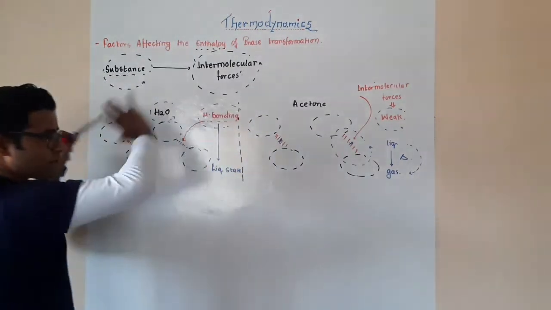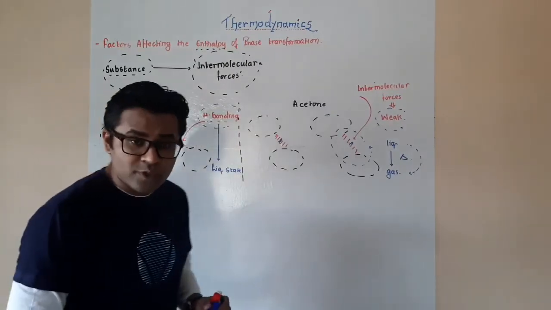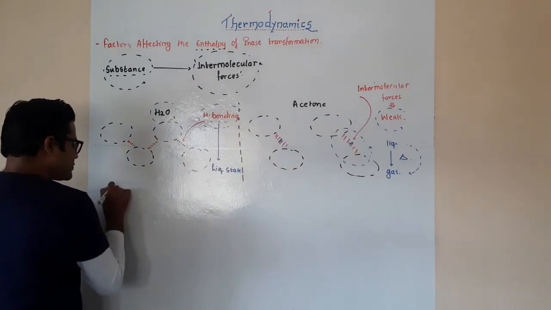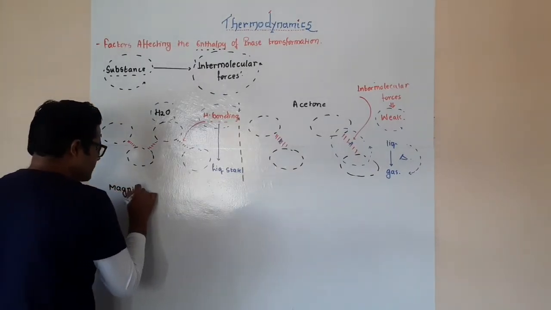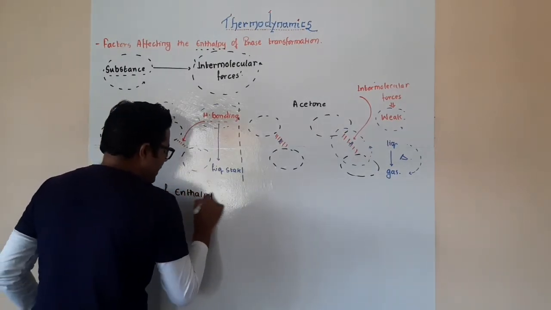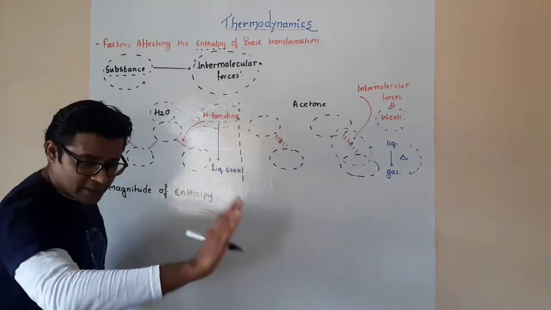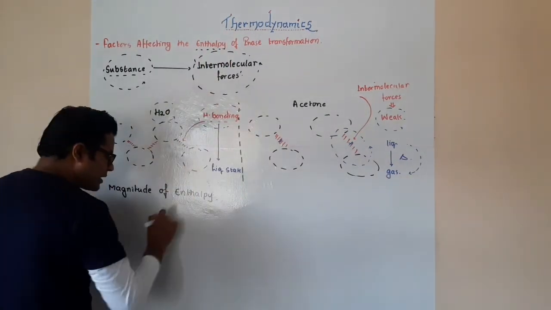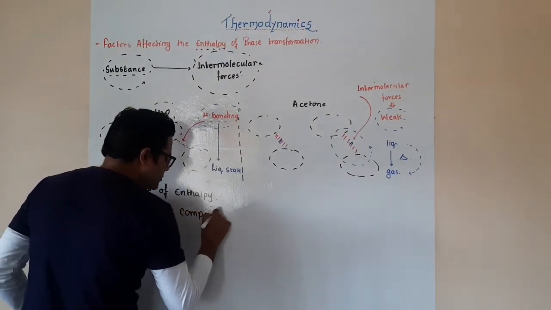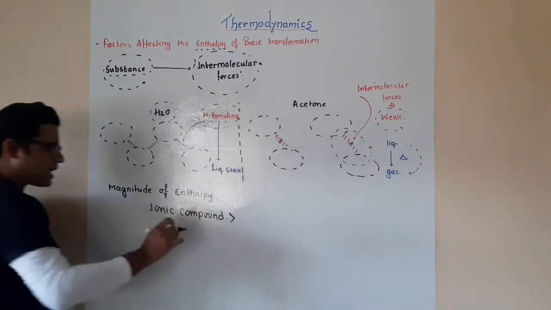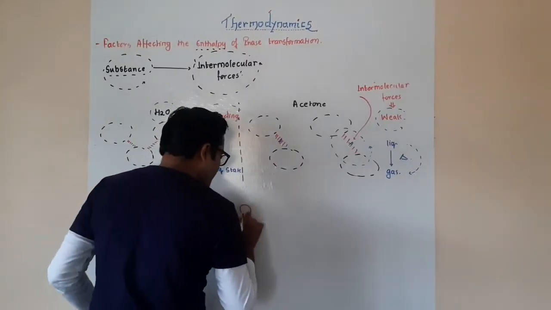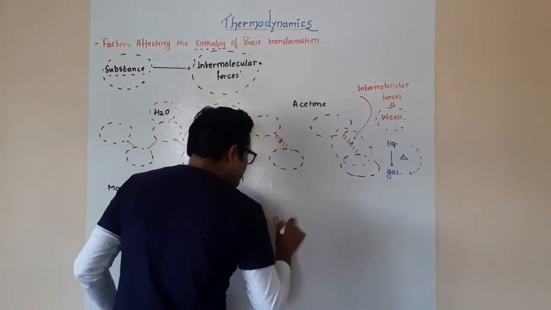Putting everything into a conclusion, in a nutshell, I would say that the magnitude of enthalpy is greatest, or the highest, if you are taking ionic compounds or a solution which is going to contain an ionic compound. This is highest, followed by the next one, which is going to be polar compounds.